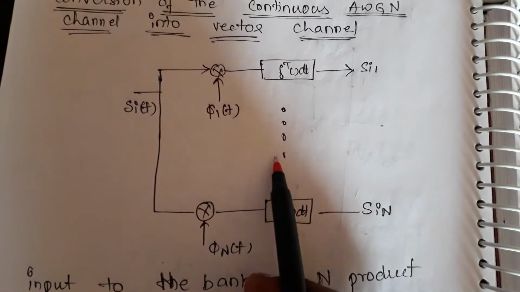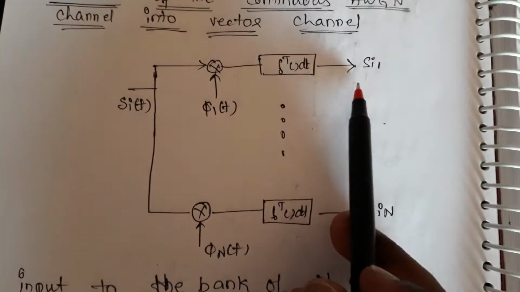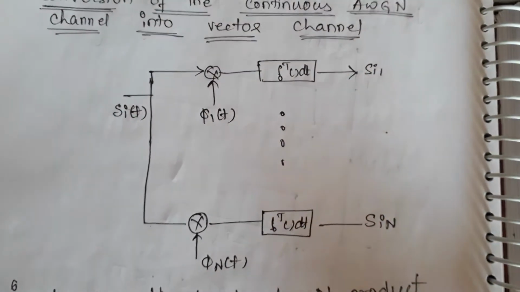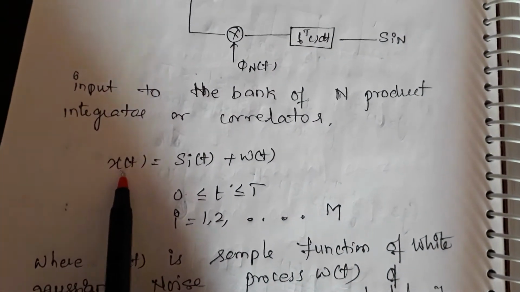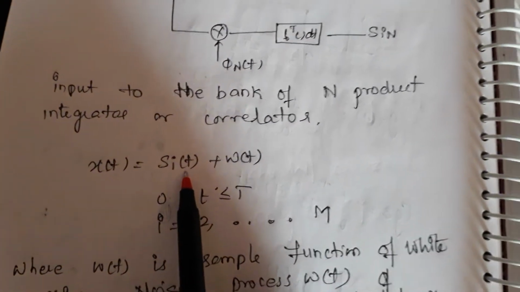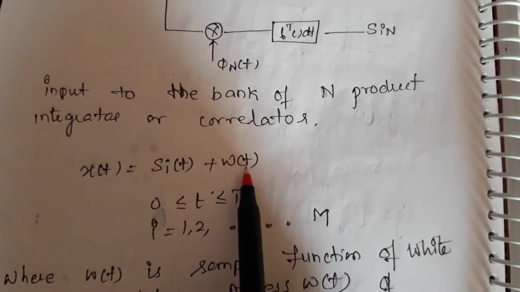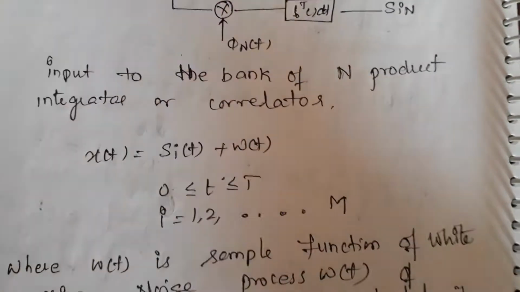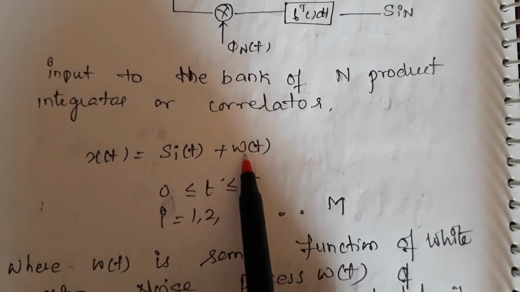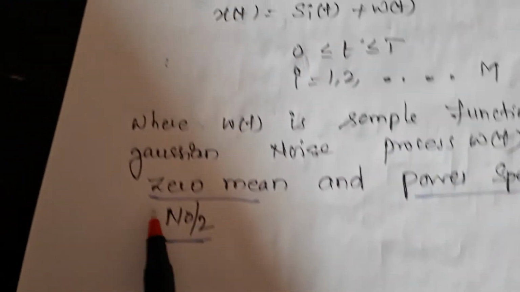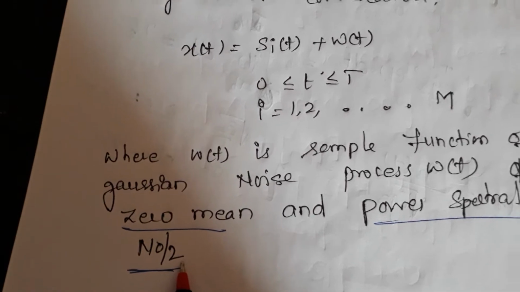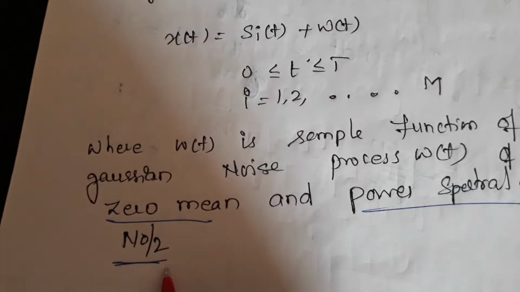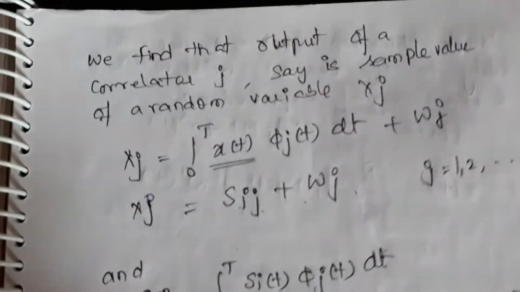This is the receiver block, which you have already studied; I have already explained this part to you. Now I am going for x of t, the received signal. What is si of t? The input data. What is w of t? The noise. So the noise is nothing but additive white Gaussian noise, and the PSD of the noise is given by N0 by 2. Now I am going for the next part.